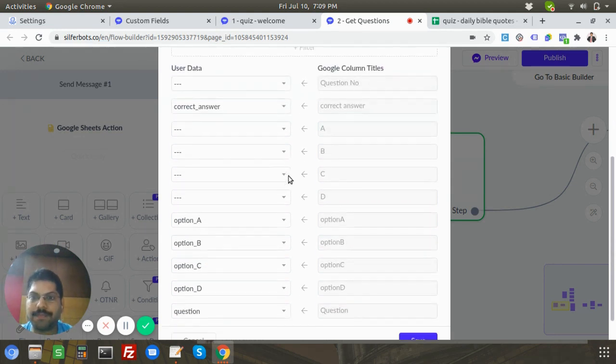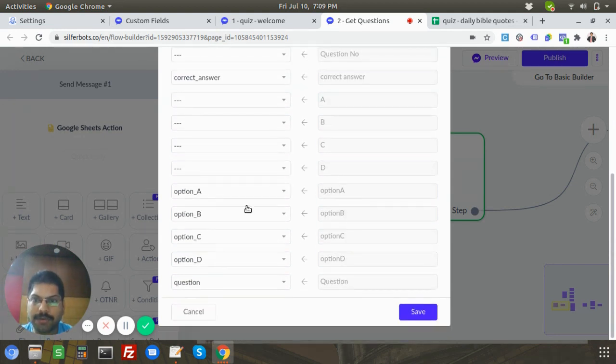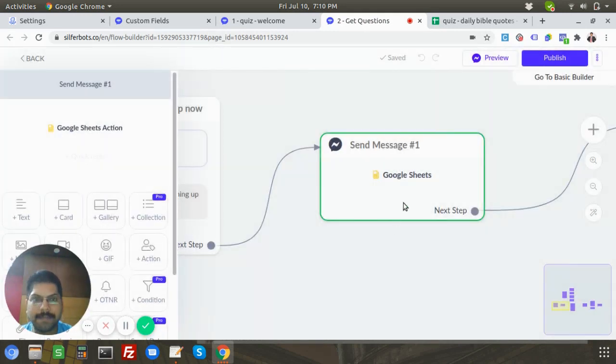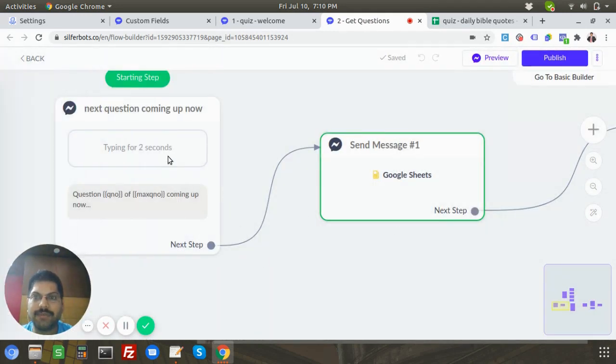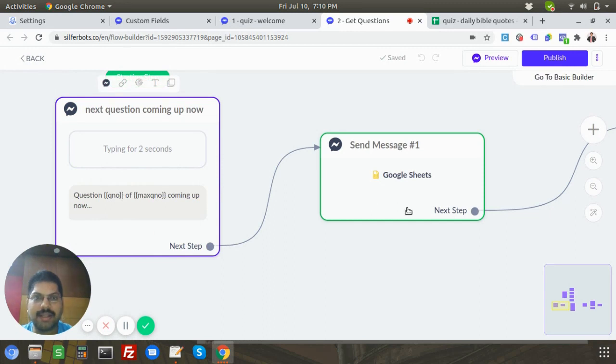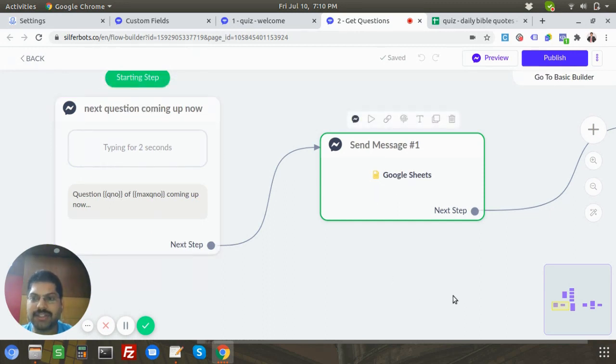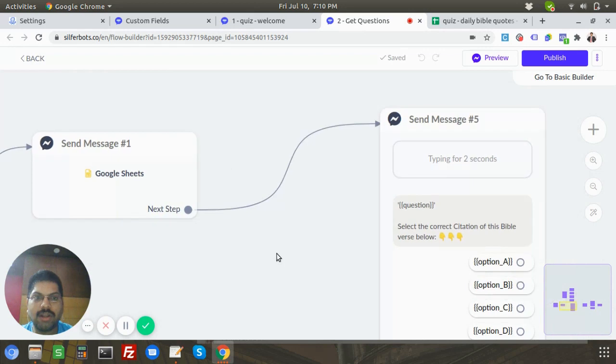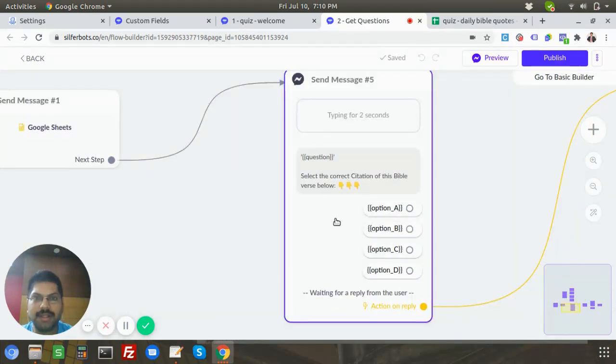I'm just doing a random row. Once these are mapped, option A, B, C, D, and I'm also mapping the question, and then I map the correct answer. You just save this, and your questions are done. So every time the user comes into the flow, the question number, and then the Google Sheet action, the data is collected, and now we are going to show the question.